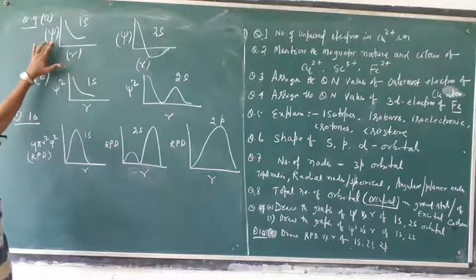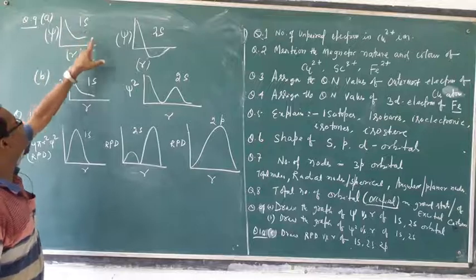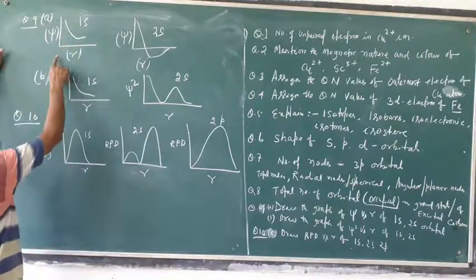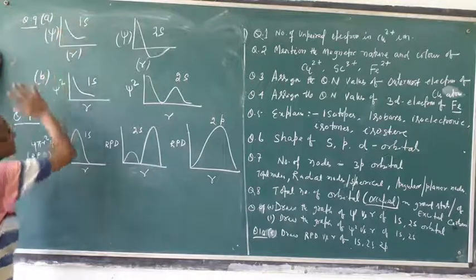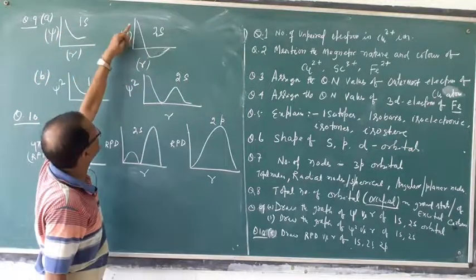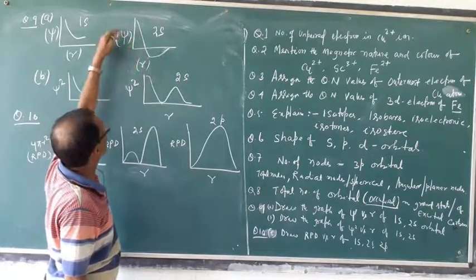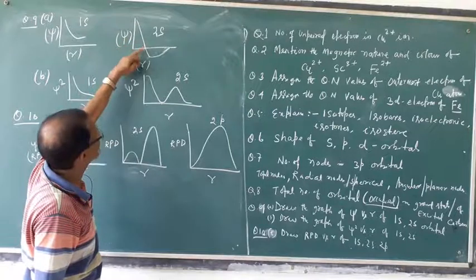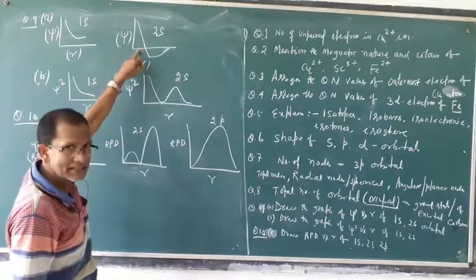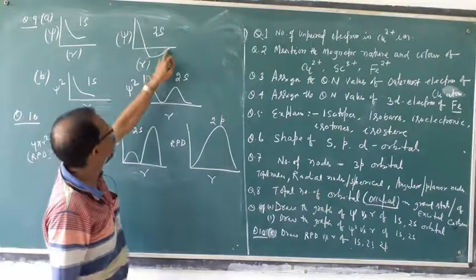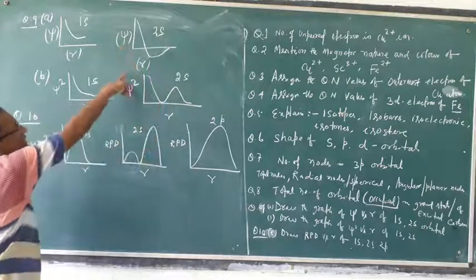Psi means wave function, r is the radius. For the 1s orbital it is like this. As r increases from the nucleus, the graph is like this. For 2s, with increasing r your psi value first decreases, then at a particular point it is 0, then goes negative, then increases again. So this is for 2s, psi versus r.